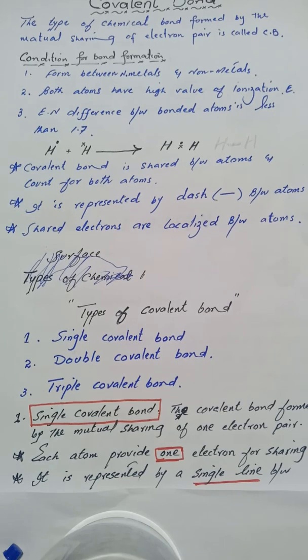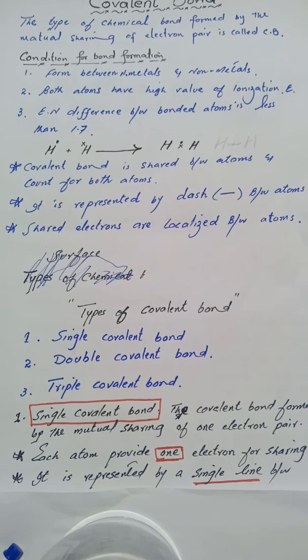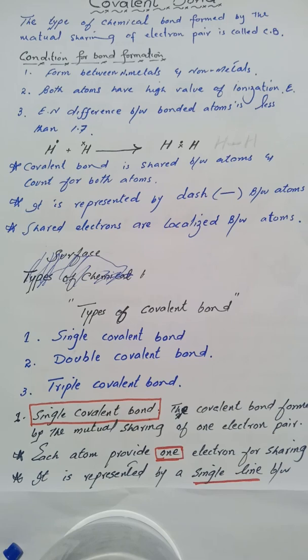Remember that the sharing of electrons between two atoms has to complete the valence shell of both atoms according to duplet rule or according to octet rule. Atoms will have to acquire noble gas valence shell electronic configuration.